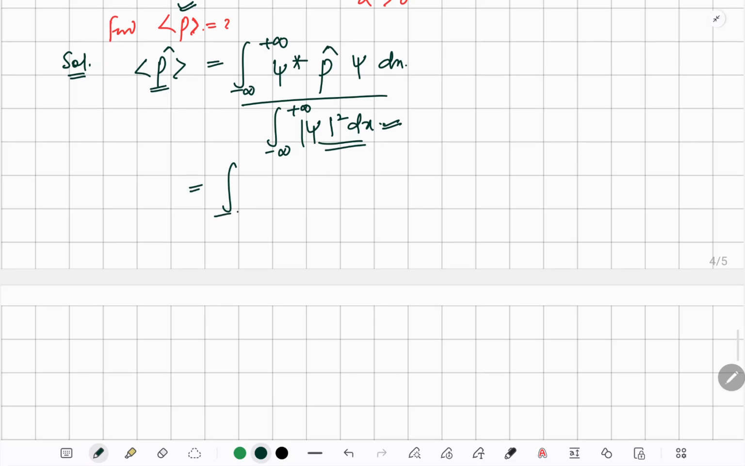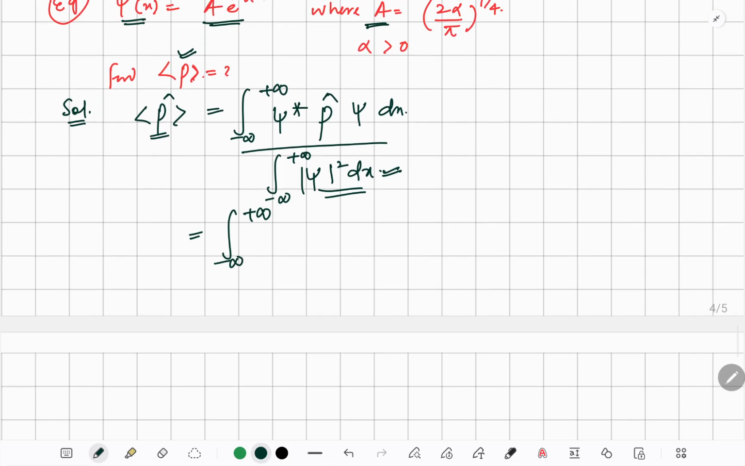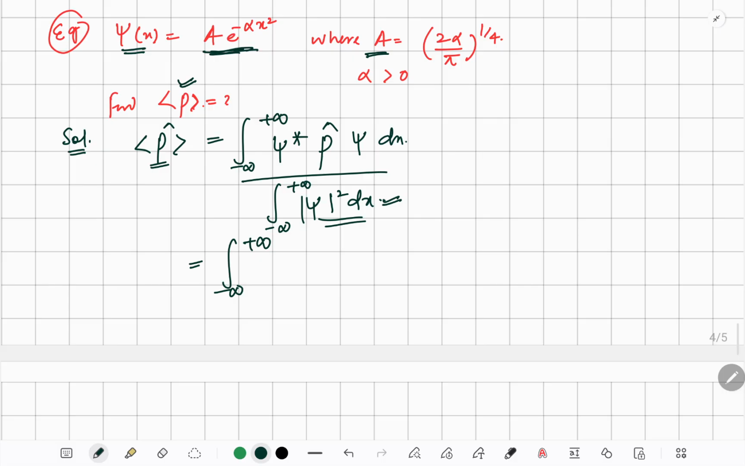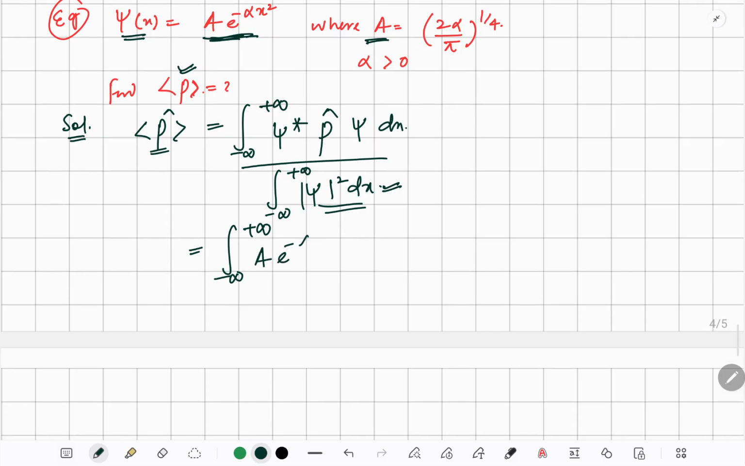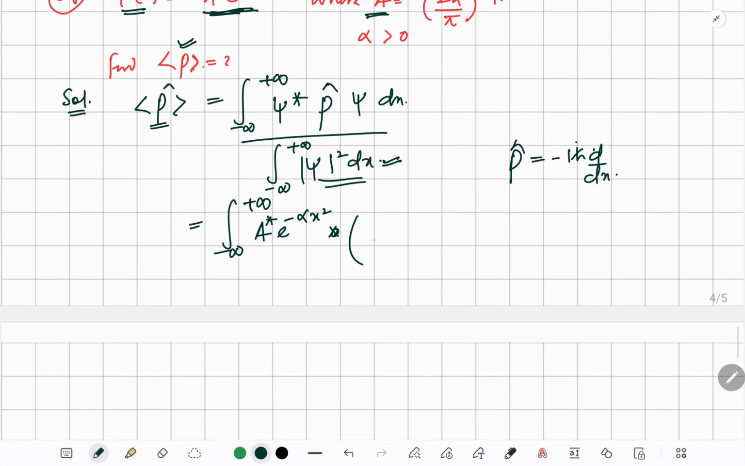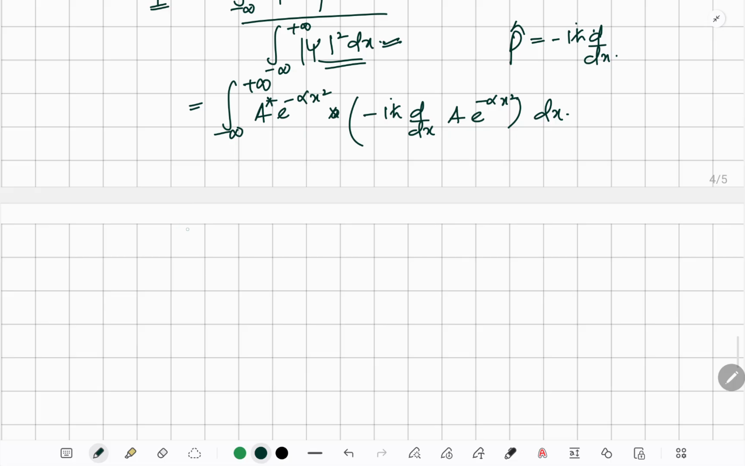So simply, minus infinity to plus infinity psi star, because it's a real valued wave function, is a e to the power minus alpha x square, into p, in place of the momentum operator. We know the momentum operator is given by minus iota h cut d by dx. So it's minus iota h cut d by dx of psi, which is a e to the power minus alpha x square, dx. Since the denominator is 1, we leave that.